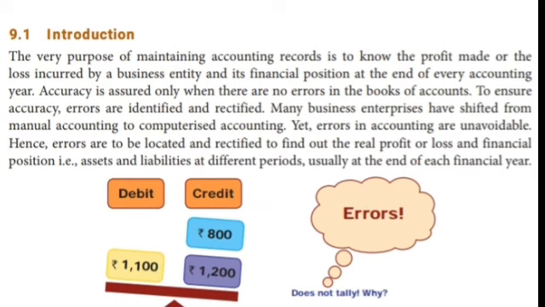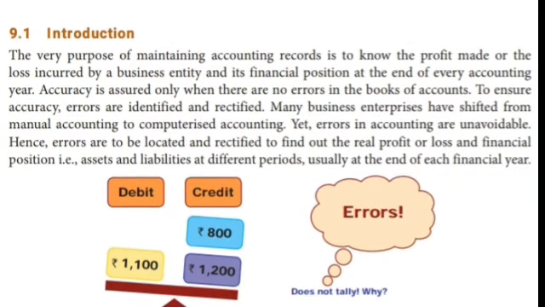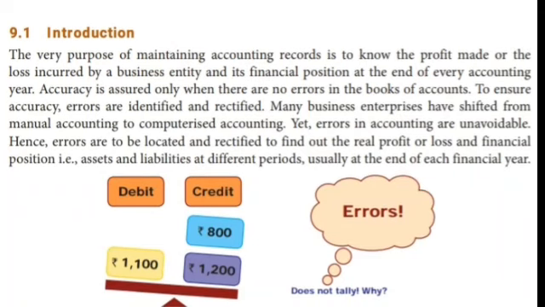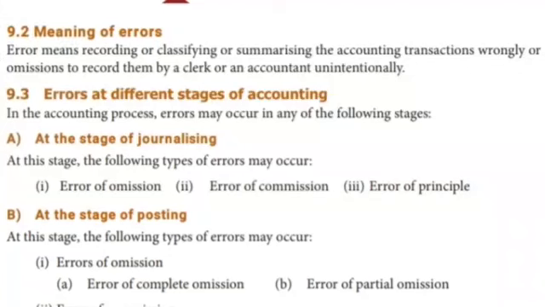See here, see your textbook, debit, credit. Here the debit side is 1100, here 800 plus 1200, isn't it? So totally 2000 is there. So it's an error. Okay, it does not tally. Why not? It should be correct. There is some mistake in that account. Let's see the meaning of errors. What is the meaning of errors?